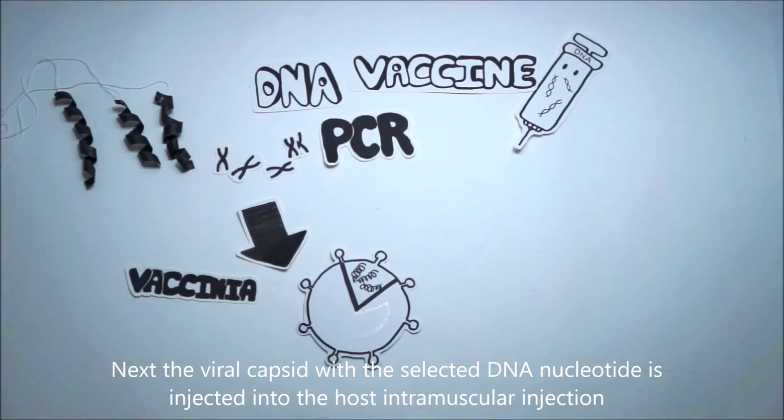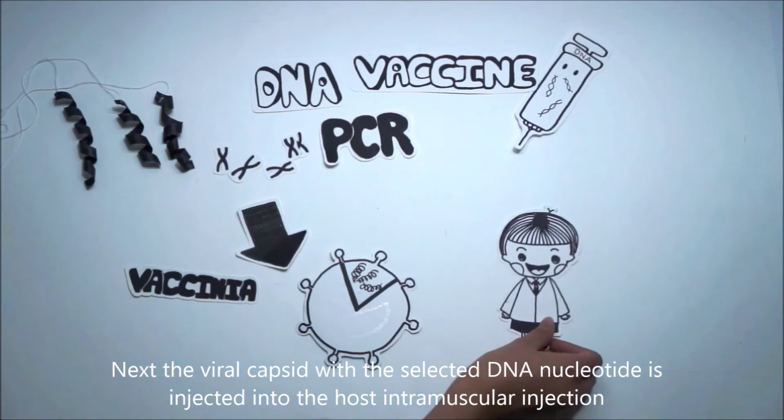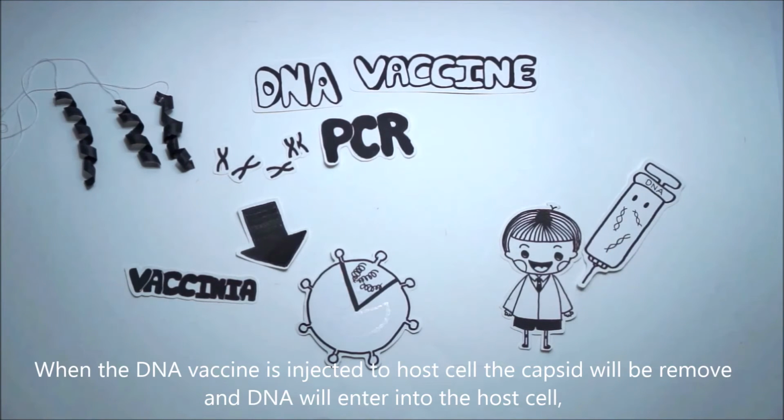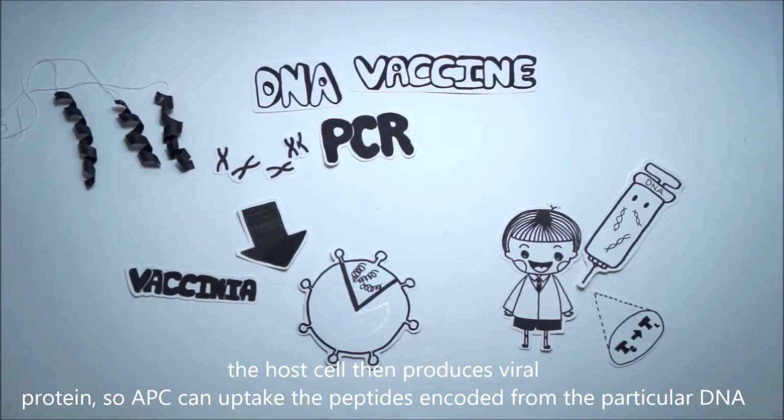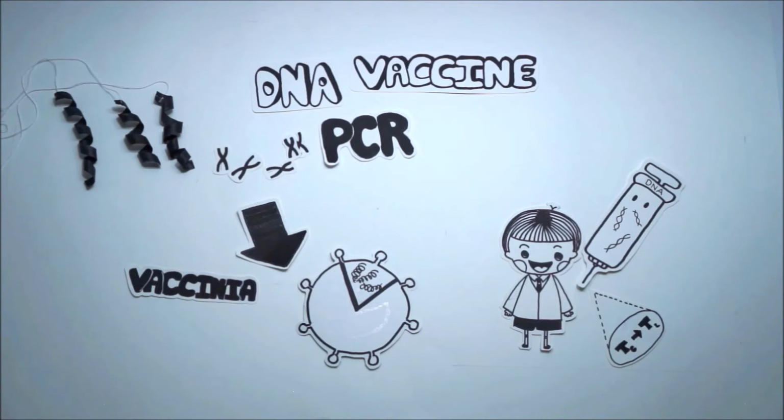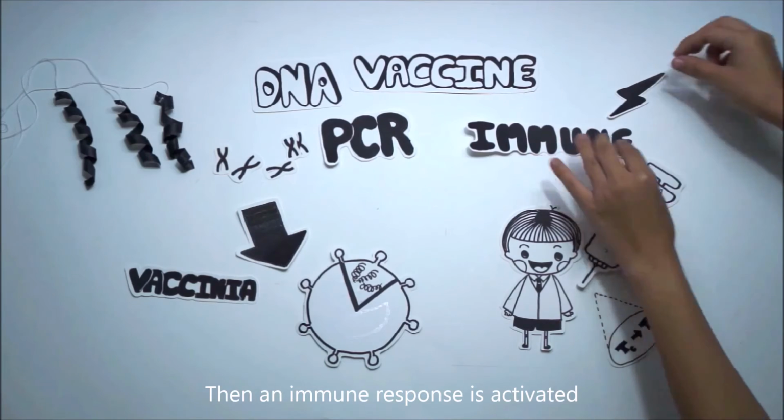Next, the viral capsid with the selected DNA nucleotide is injected into the host by intramuscular injection. When the DNA vaccine is injected into the host cell, the capsid will be removed, and the DNA will enter into the host cell. The host cell then produces viral protein, so APCs can take up the peptides encoded from the particular DNA, and then an immune response is activated.